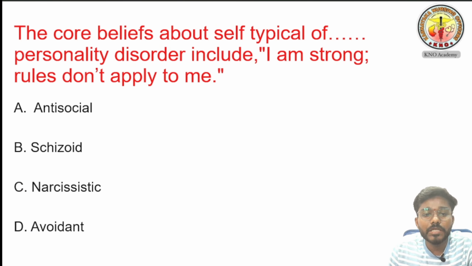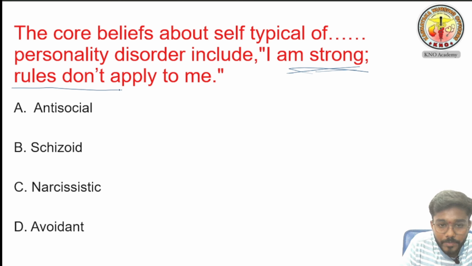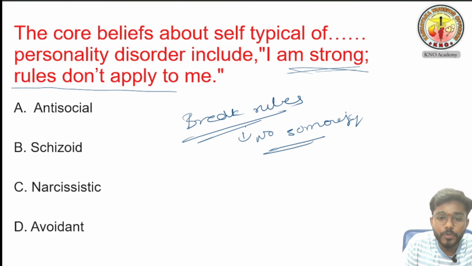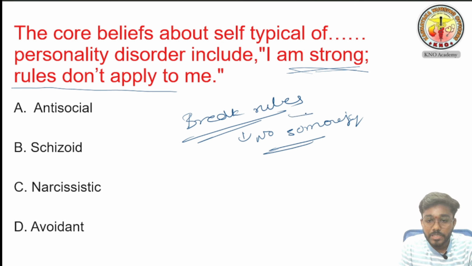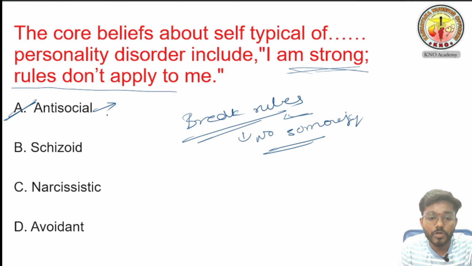The next question is, the core beliefs about self typical of dash personality disorder include, I am strong, rules don't apply to me. Don't confuse here with "I am strong." He is saying, I am born to break the rules. If the no smoking board is there, he will go and smoke there only. I hope you got the answer. The person who breaks the rules is called antisocial personality disorder, and he harms others for his own benefit and has no control over his gratification.